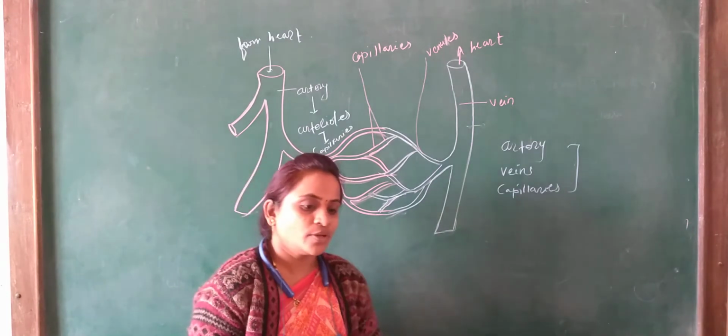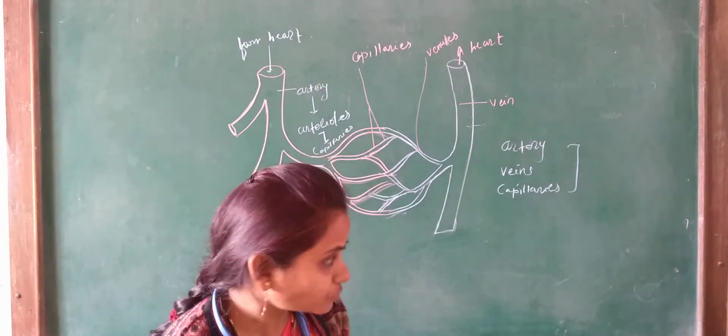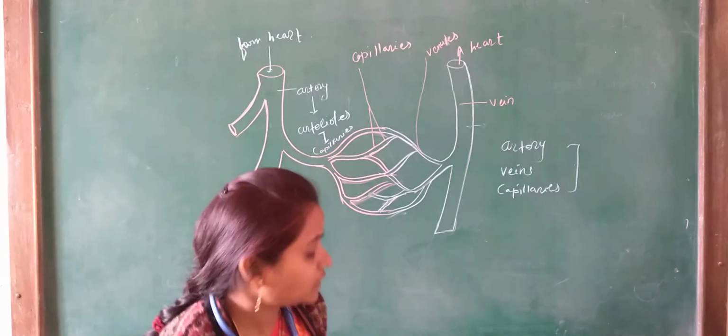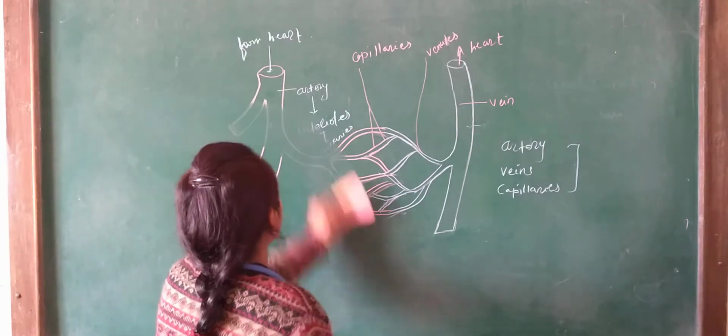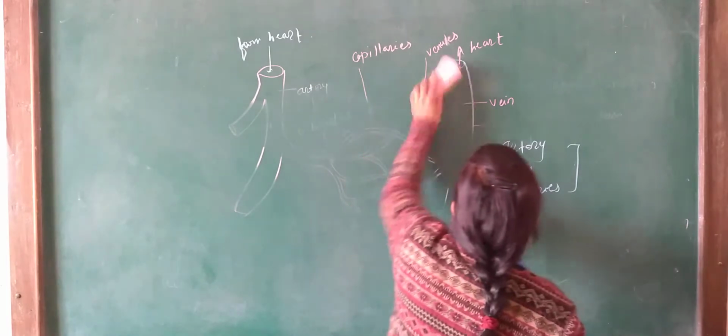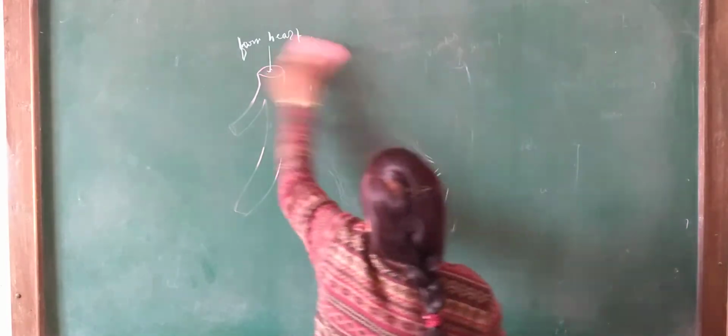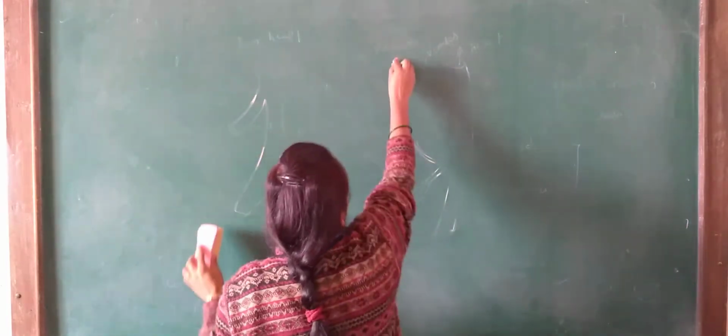When we see the difference between the capillaries, arteries and veins, you can see here the difference between the arteries and the veins.